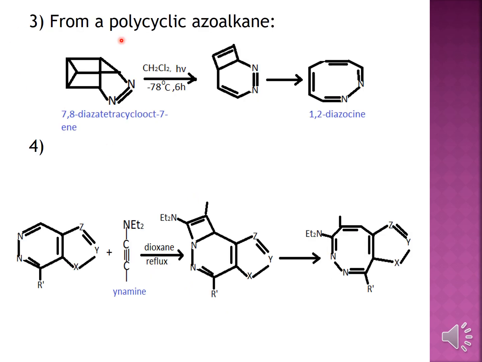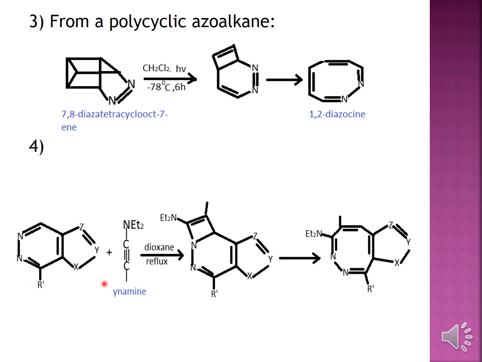From a polycyclic azoalkane. So if you will take the 7,8-diazatetracyclo-octadiene, and then treat it with dichloromethane upon photolysis at minus 78 degrees Celsius for 6 hours, if you keep it, at that time there is a ring opening over here generating this adduct. Again this gets cleaved out, these rings get opened again, resulting in the 1,2-diazocine.